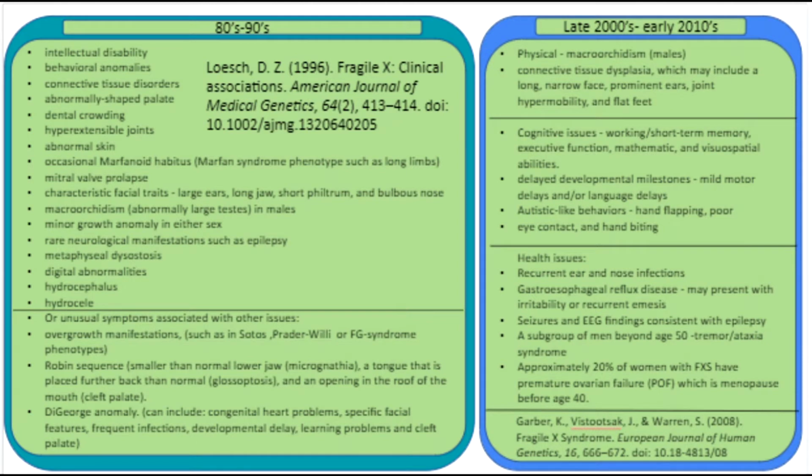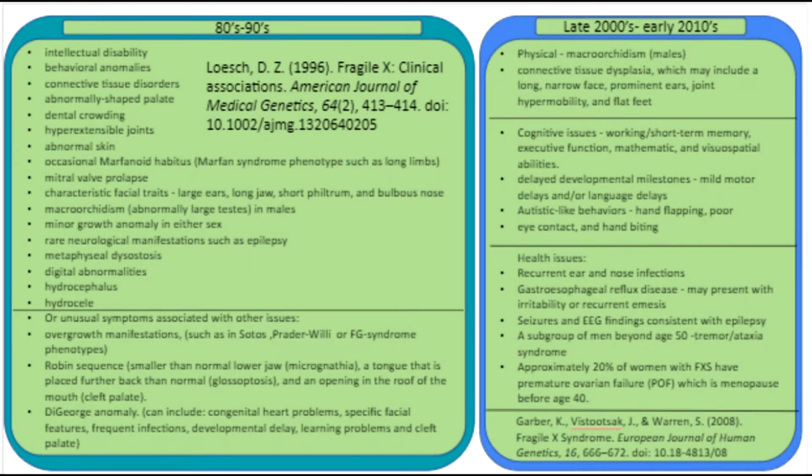As you can see, in the 80s and 90s, there were a myriad of associated symptoms and characteristics which are not all recognized today. The most common being intellectual disability, behavioral abnormalities, connective tissue disorders, dental crowding, and more. There was also some confusion during diagnosis because of symptom profiles that mimic other developmental disabilities, which also include overgrowth manifestations, including Sotos, Prader-Willi syndrome, and FG syndrome phenotypes.